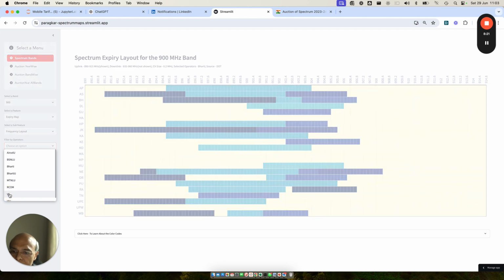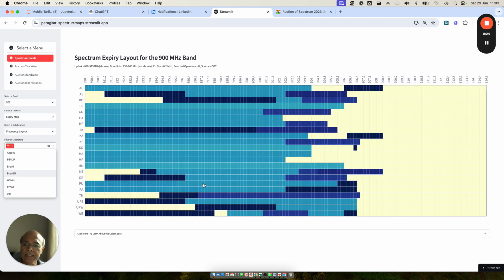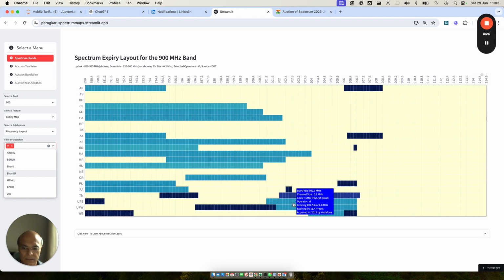Now, as you know, VI has acquired patches of spectrum. They have not acquired huge blocks of spectrum. And I fail to understand why VI even acquired these patches, because these patches don't mean anything. For example, if you see AP, VI already has a 5 megahertz block. It enhanced it by 2.4 megahertz, and this assignment has been made far off. And who is in between? It is actually Bharti in between. Then there is some backend here.